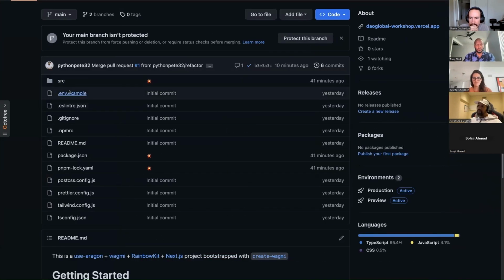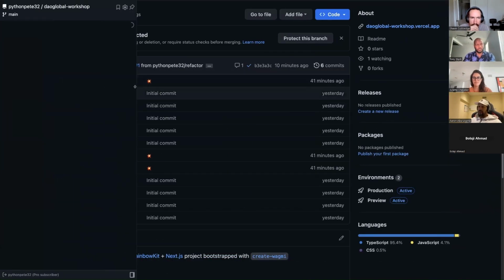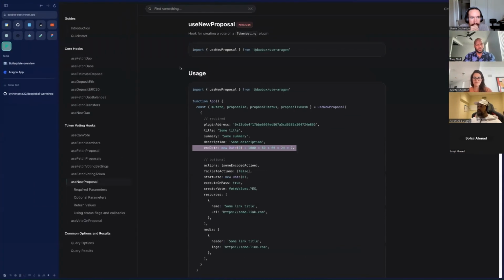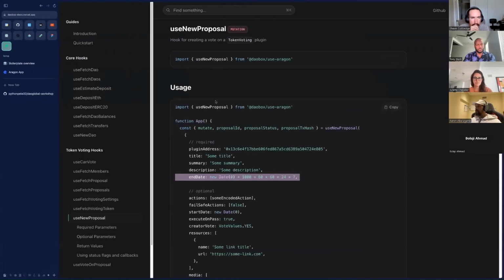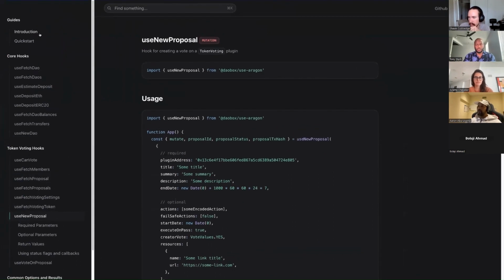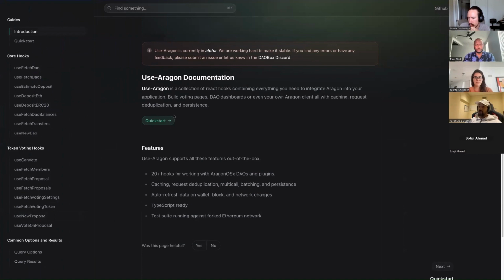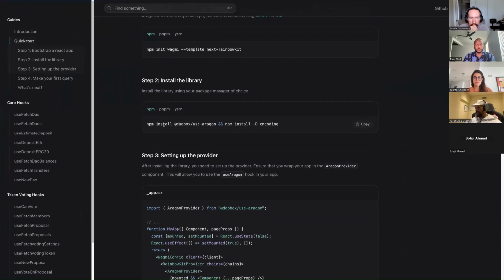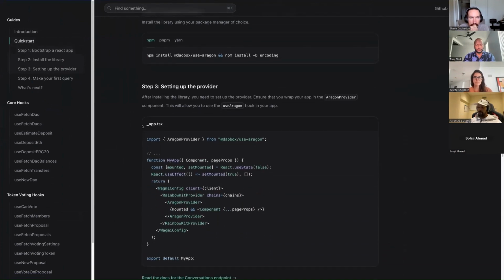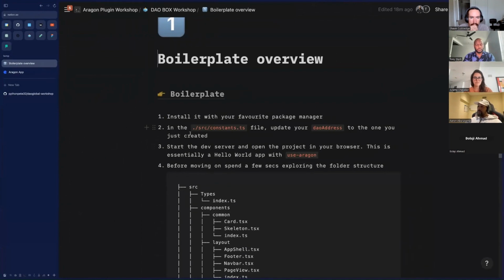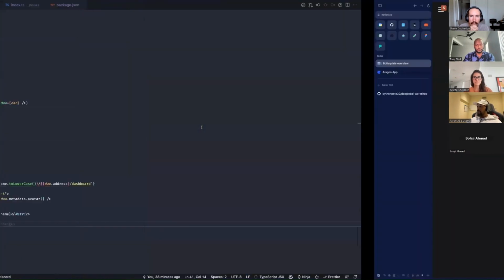We also have a documentation site, right? It's all in the Notion space, so you get access to the docs. And if you didn't want to use our quick start guide, you can download the library and install it this way as well, right? So I'm going to give you an overview of the boilerplate.